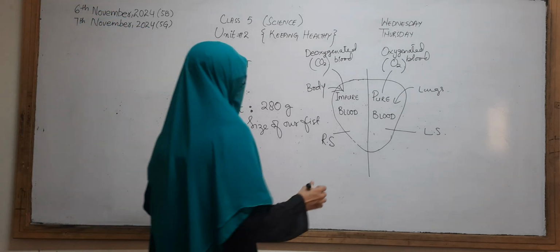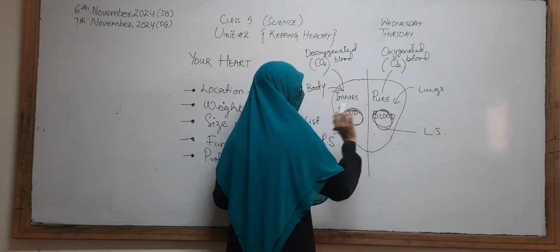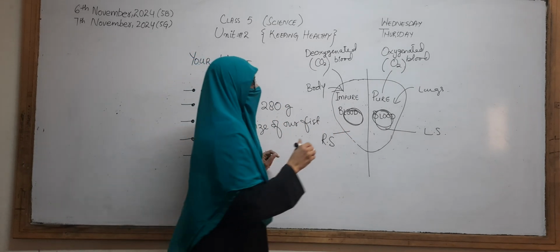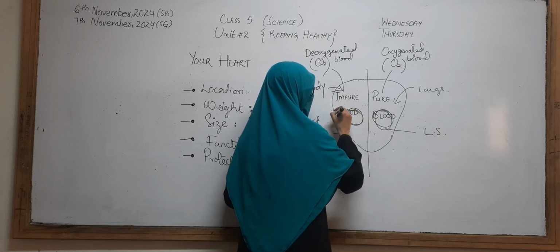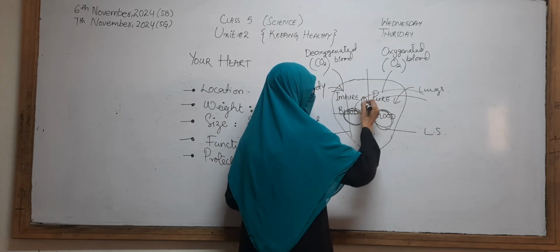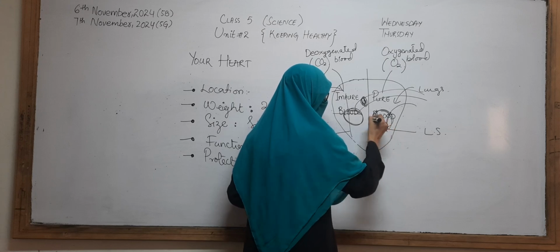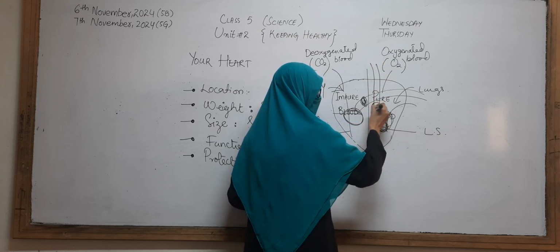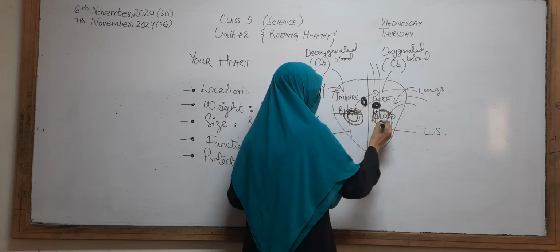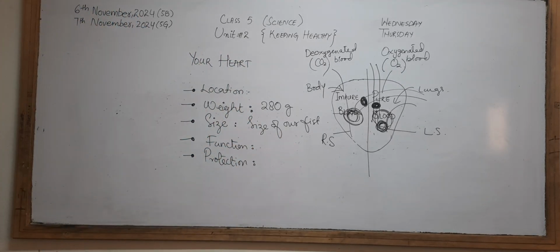Last day we also discussed that there are some walls present here. There are four walls present in the heart, two on the two sides here, and when the blood is moving towards the lungs, there is a wall here, and when it comes back to the heart, there is a wall, and when it is moving to the body, there is the fourth wall. So there are four walls present, and they can open and close according to the movement of the blood.